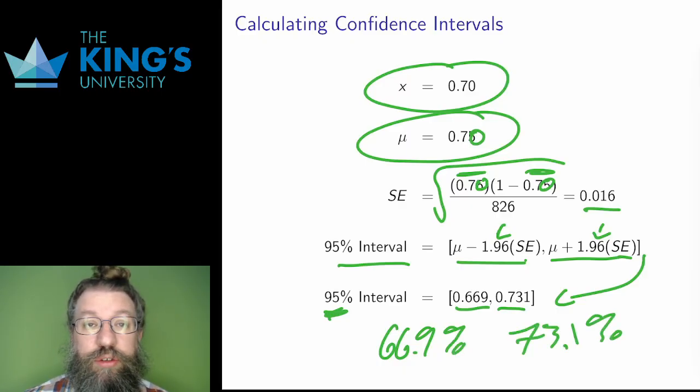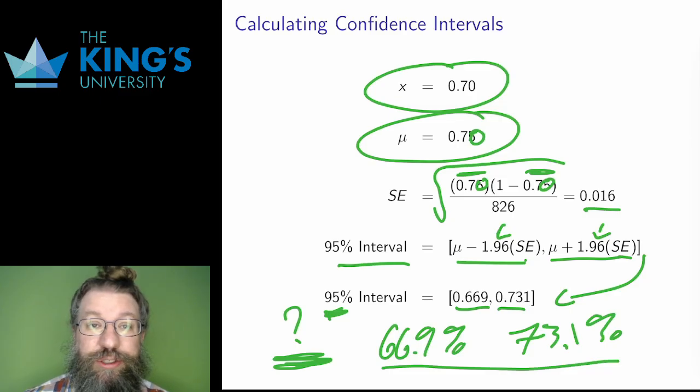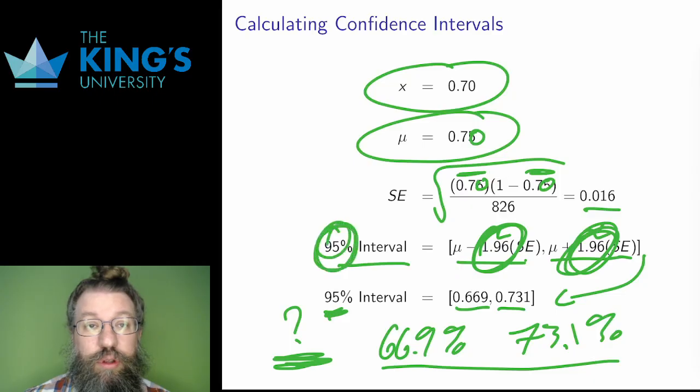And this also matches the hypothesis test. I am 95% certain that the population parameter is indeed above 0.65, since I am 95% certain that it lies in this range, and that range does not include 0.65. The number 1.96 is for the 95% confidence interval. Other confidence intervals will have other coefficients here, as I mentioned before. And to change your standard of confidence, you just replace this 1.96 with the appropriate coefficient and do the calculation again.